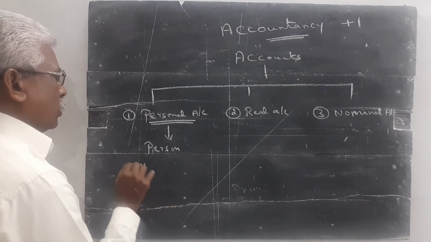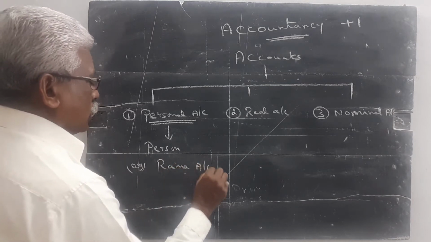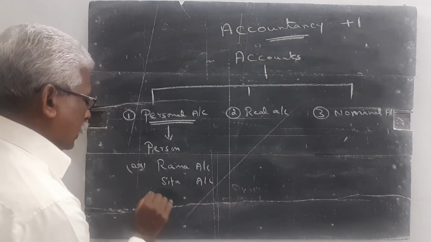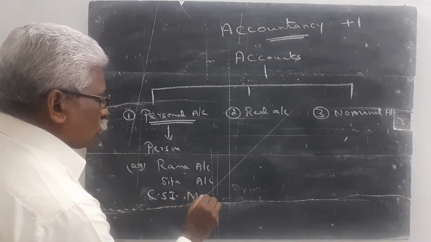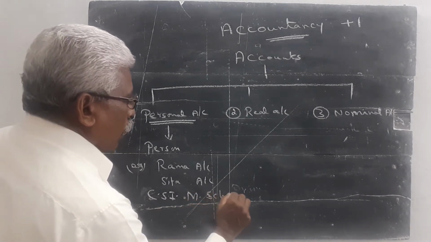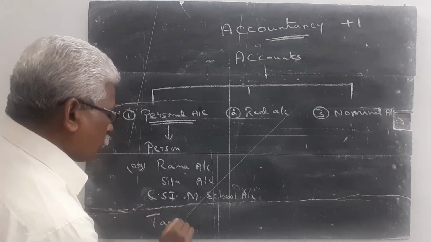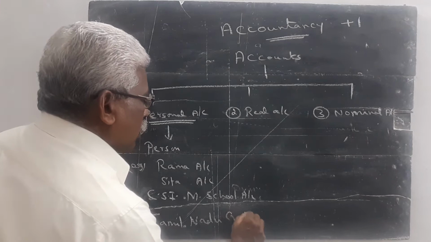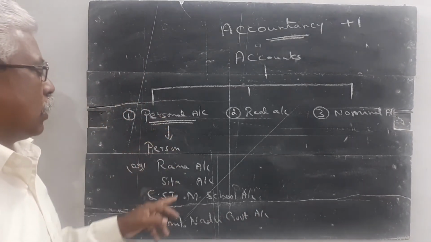Example, Rama account, Sita account, CSI matriculation school account, Tamil Nadu government account comes under the category of personal account.